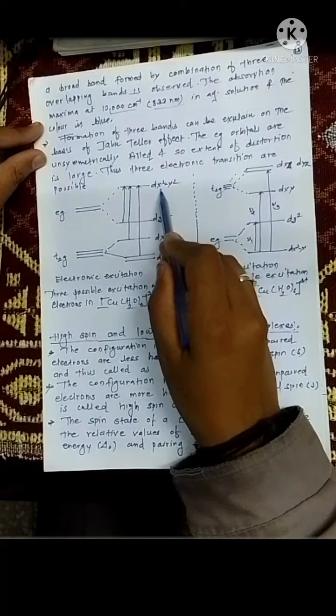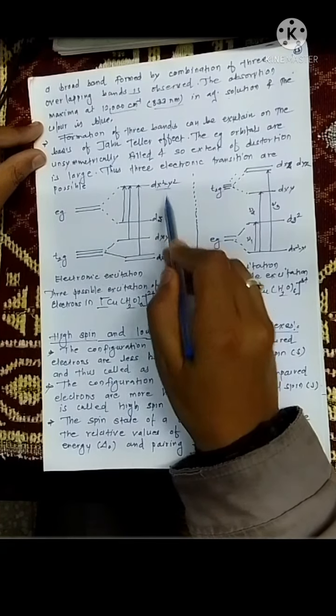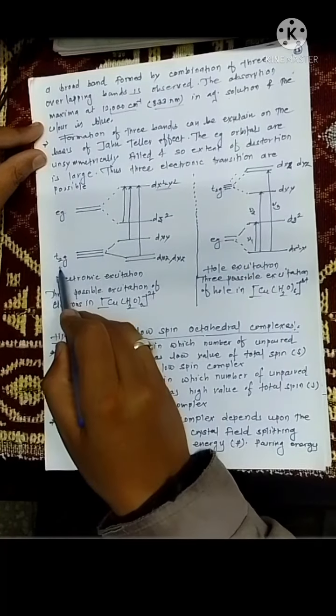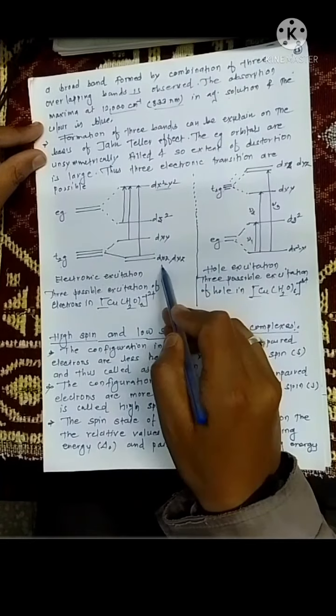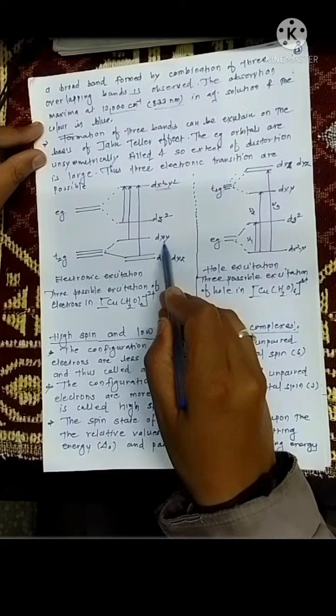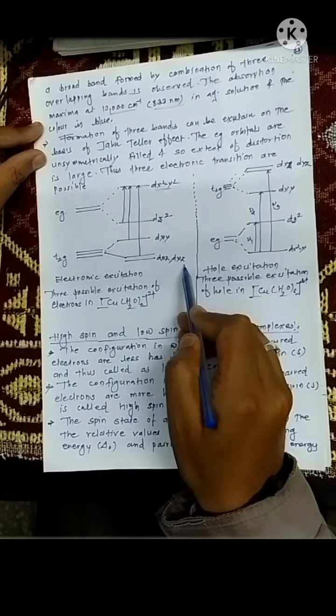In this case, your dx square minus y square orbital comes higher in energy as compared to your dz square orbital, while your T2G set is further split into dxy orbital and dxz and dyz orbitals. In this case, your dxy orbital has slightly higher energy as compared to your dxz and dyz orbitals.